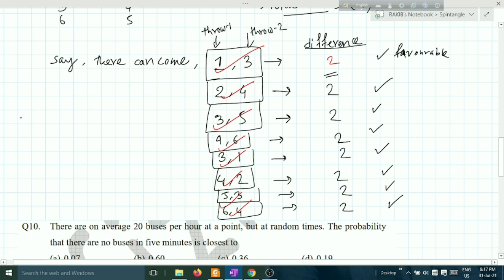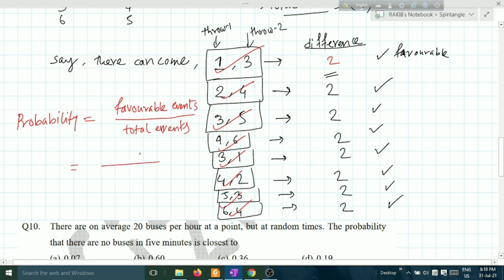Okay. Then what will be the probability? Probability is given by, we have learned it in the previous class, favorable events upon total events. How many are the favorable events? There are 8 favorable events. And how many are the total events? There are 36. 8 upon 36 is 4, 2 upon 9.